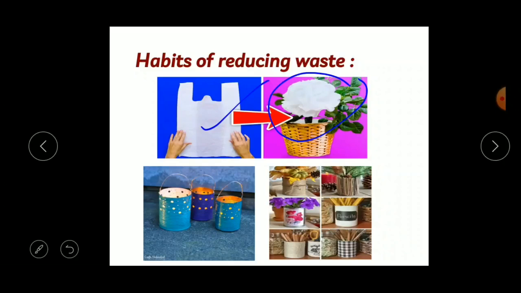The next one, what is this, children? These are tin boxes, right? So tin could be used instead of throwing it away. You can make beautiful luminaries. You can see, right? You can also use these tin boxes to make pen stands, pencil stands, decorative items, or for growing plants, or you can make cutlery boxes, etc.